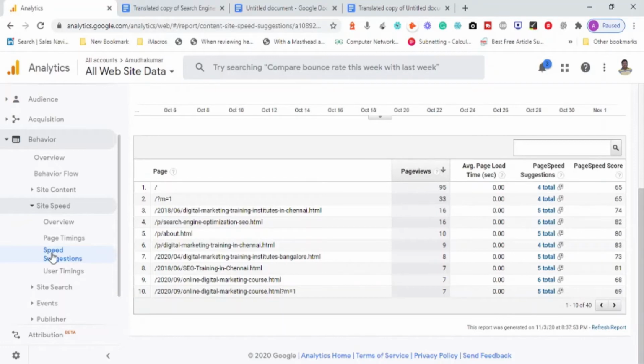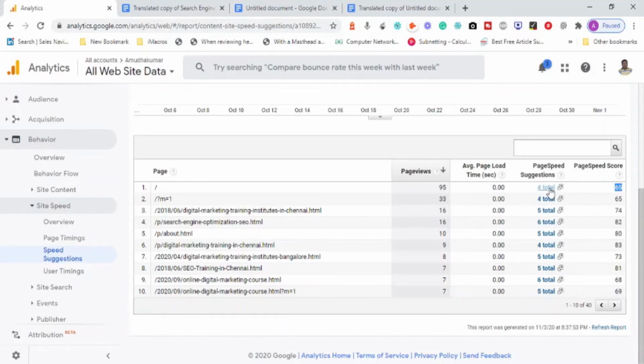So if you go to the Google PageSpeed Insights tool to check the speed of each and every page, we have to manually enter each and every URL to identify how fast it is. But if you look into this one, Google says the page speed scores are 65, 74, 82, 80, 83. So 68, 70 and below is a little slow, is what we can say. It says the page speed score is 65. If you can have your page speed score as high as 100, it can give very good results.